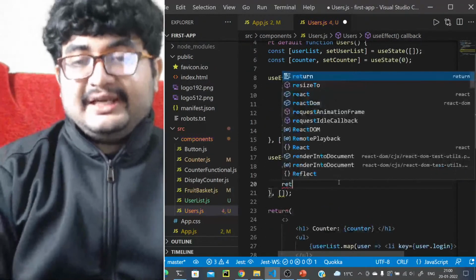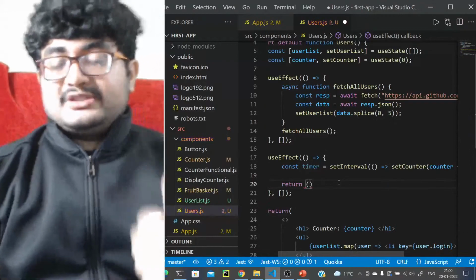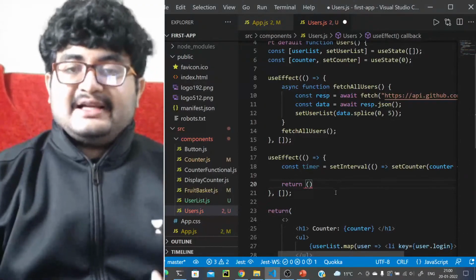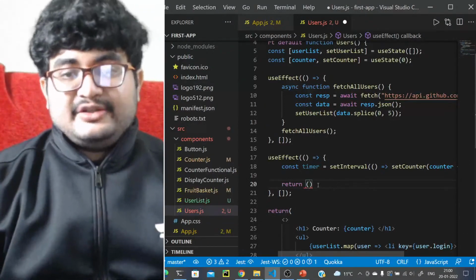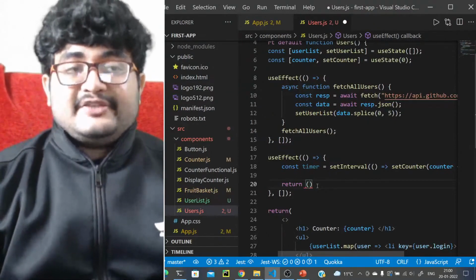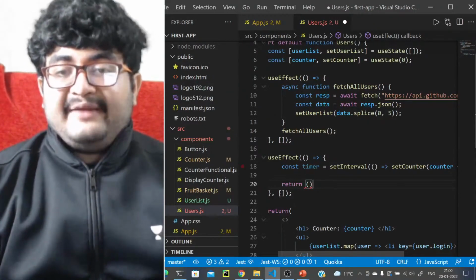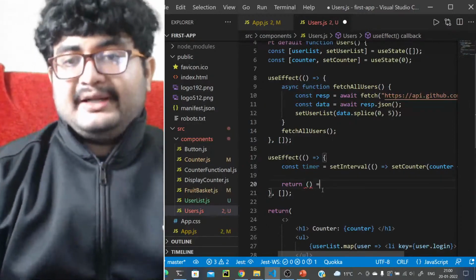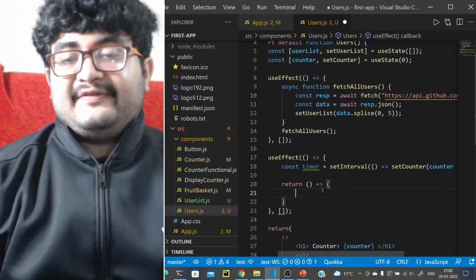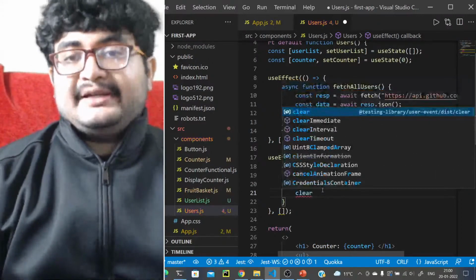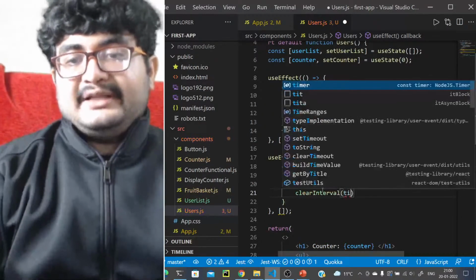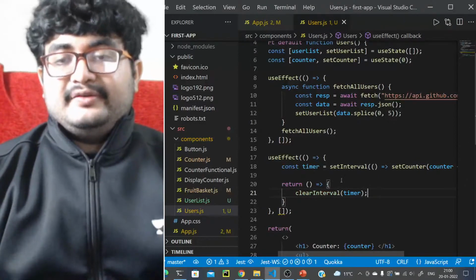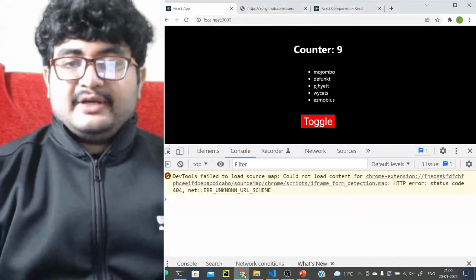But again, we should clear the interval, right? So this useEffect can return a function. This function is called the cleanup function. Whenever this component is unmounted, this function will be called. So we can do a clearInterval on this timer that we have. I'm not sure if this will work.